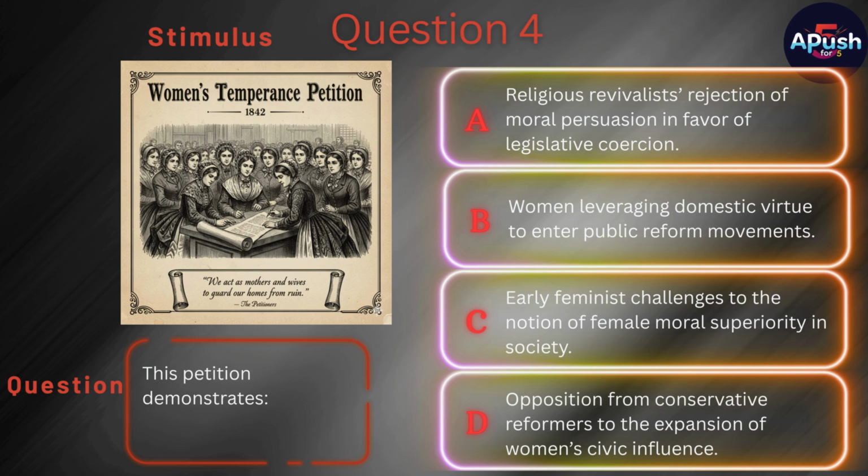B. Women leveraging domestic virtue to enter public reform movements. C. Early feminist challenges to the notion of female moral superiority in society. D. Opposition from conservative reformers to the expansion of women's civic influence.